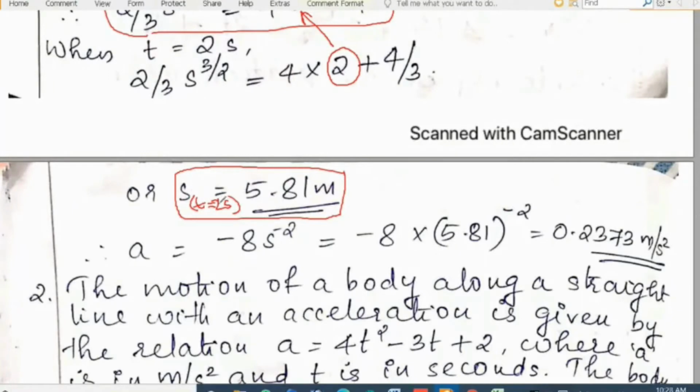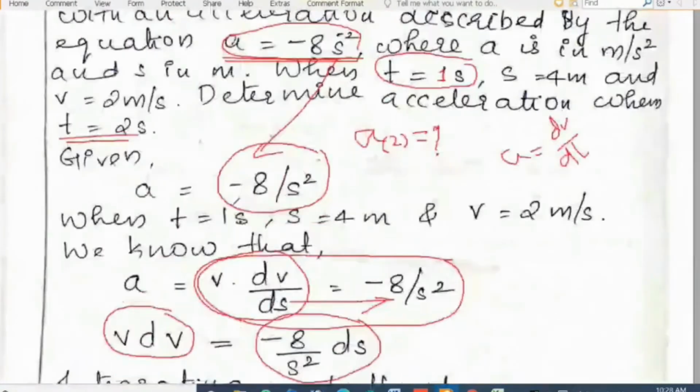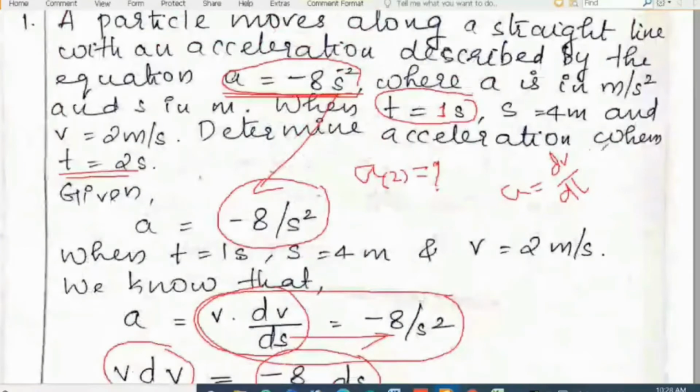So this question can be reframed as: determine the acceleration when s equals 5.81 meters. In this way also we can say, determine the acceleration when displacement equals 5.81 meters. Clear? It was given that you have to find the acceleration when time t is equal to 2 seconds.